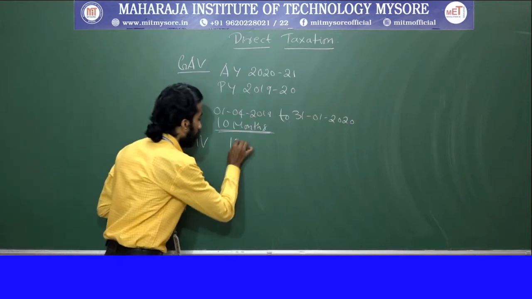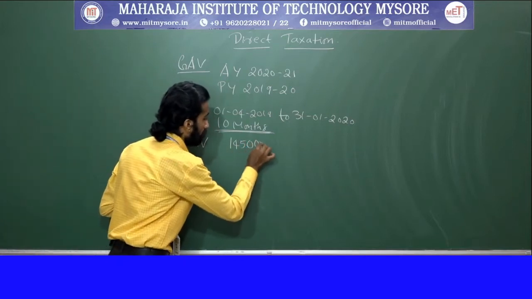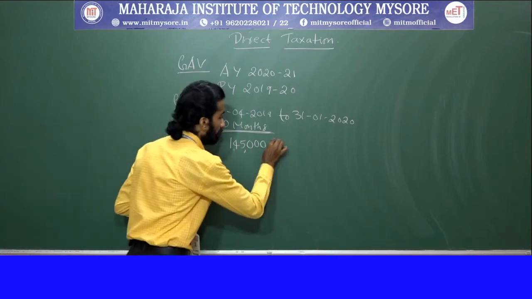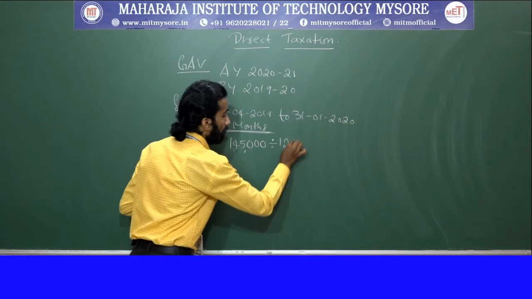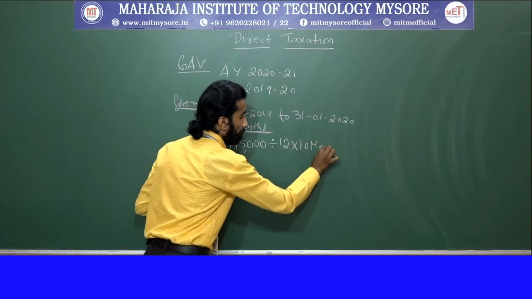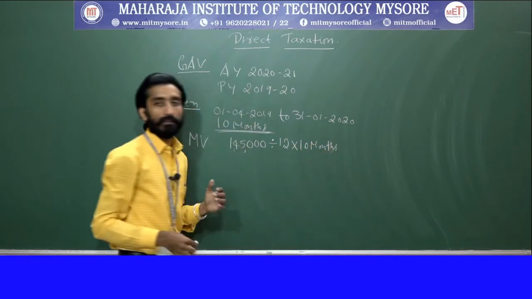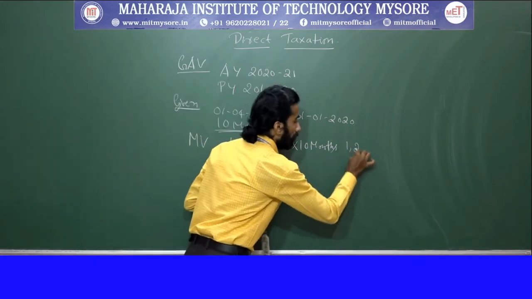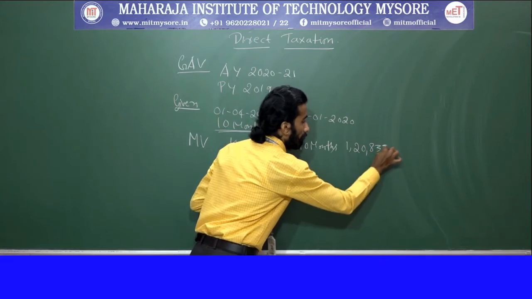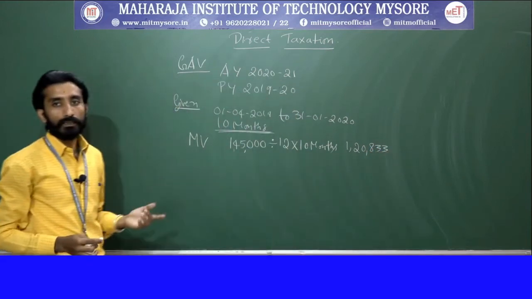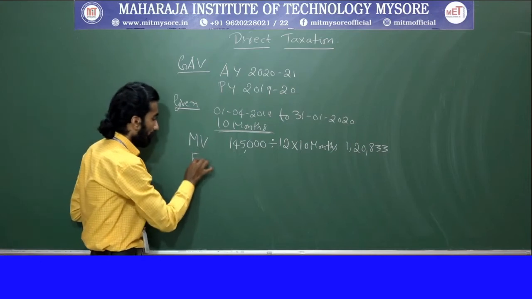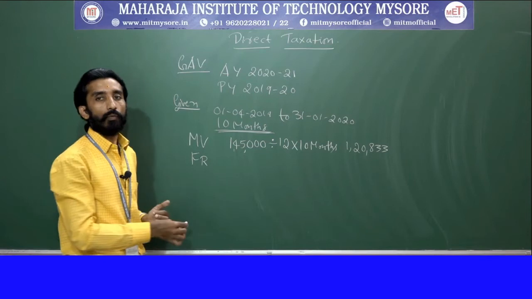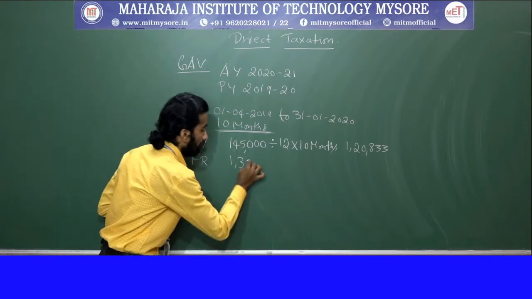So 1,45,000 is for 12 months, so this has to be multiplied by 10 months. What value do we get? We get 1,20,833. Next we require fair rent, which is 1,36,000.